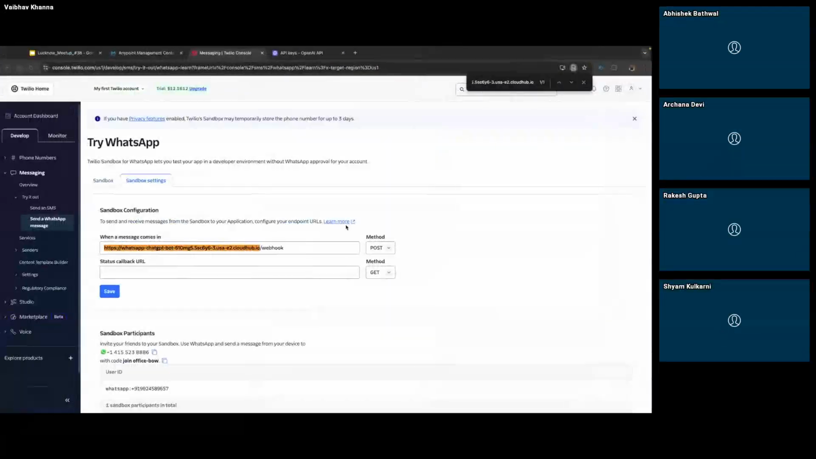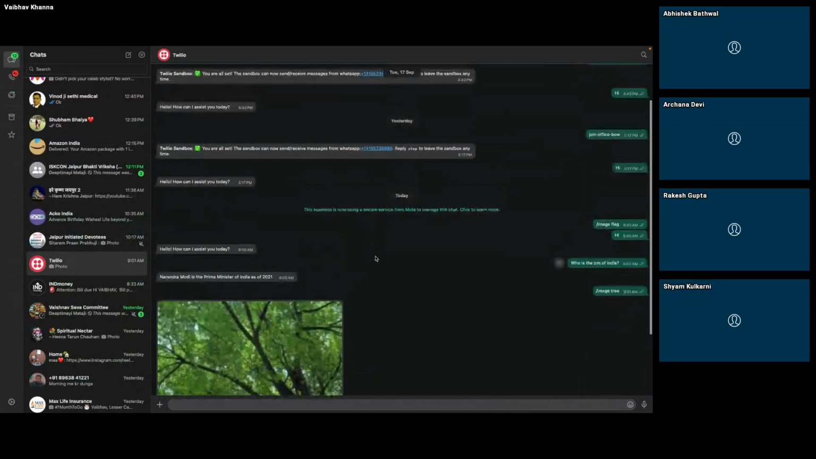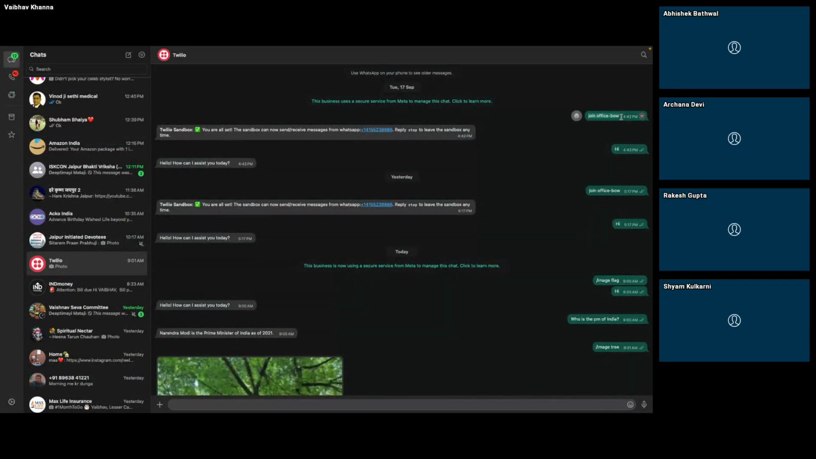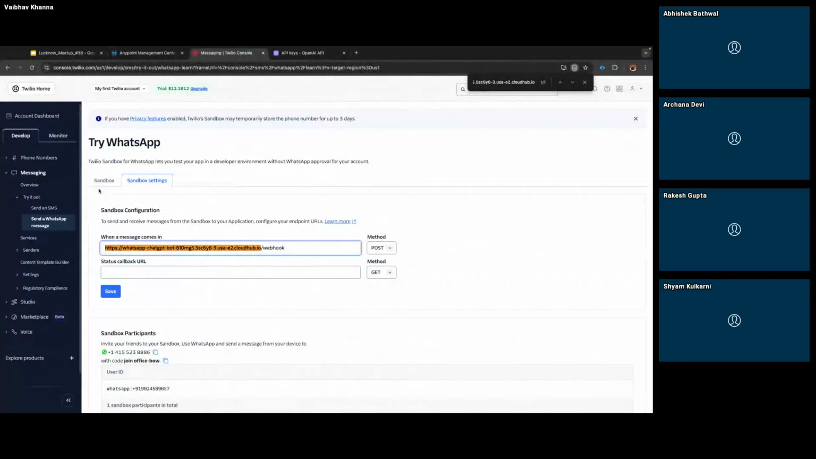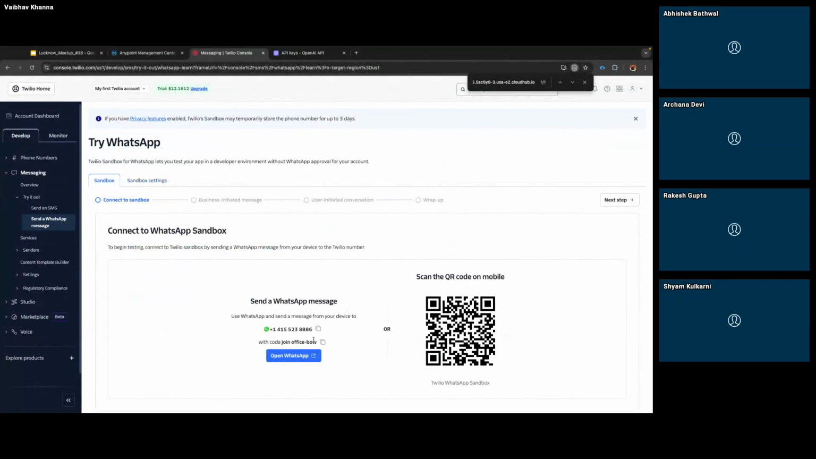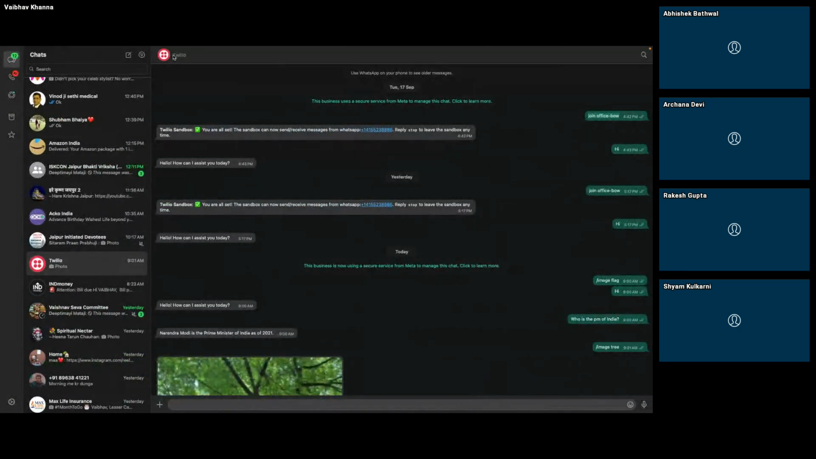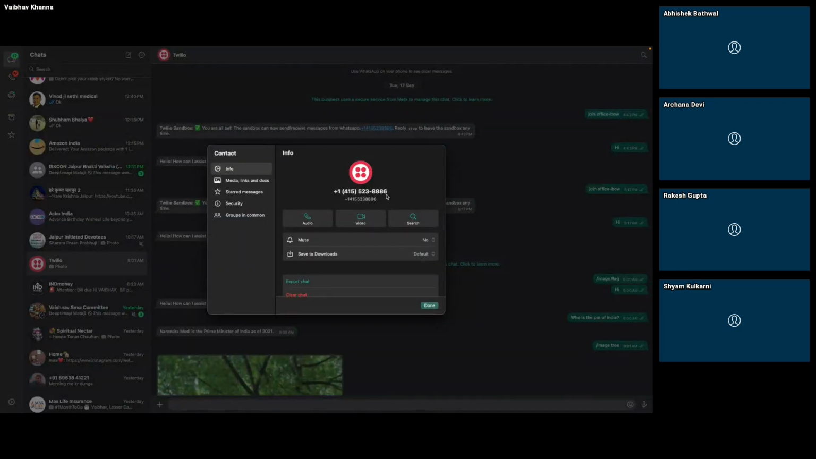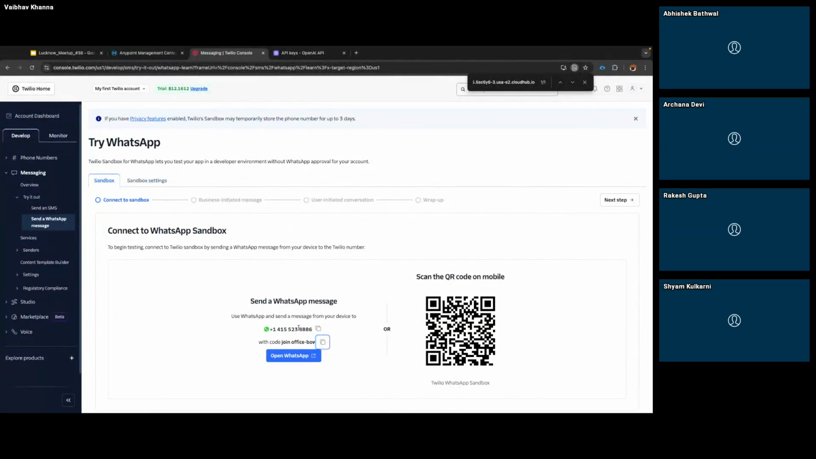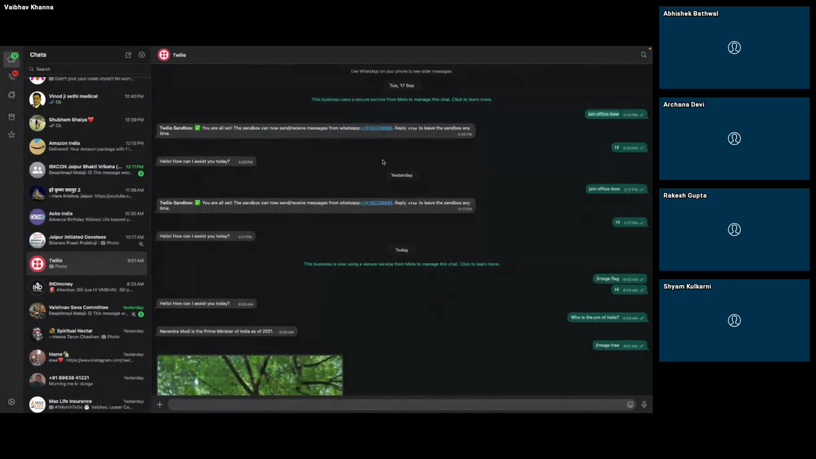So coming to the WhatsApp, I already used it. If you see, I've typed join office bow. Over here, it is asking me to type join office bow to this number 415523 8886. Once I sent it, my WhatsApp is getting associated. So you can see the message. Twilio will send me the message, okay, you are all set. The sandbox can now send or receive messages from this number, and reply stop to leave the sandbox anytime.